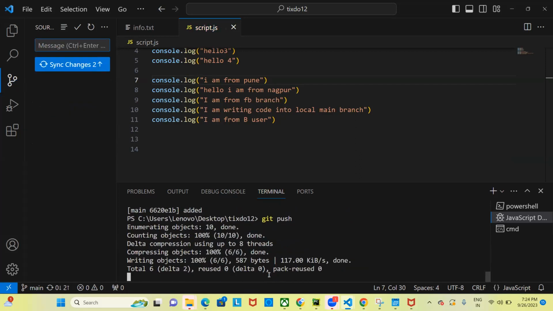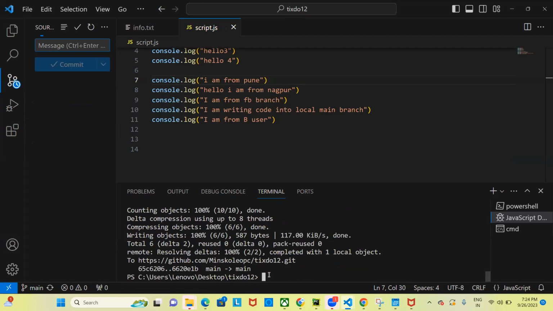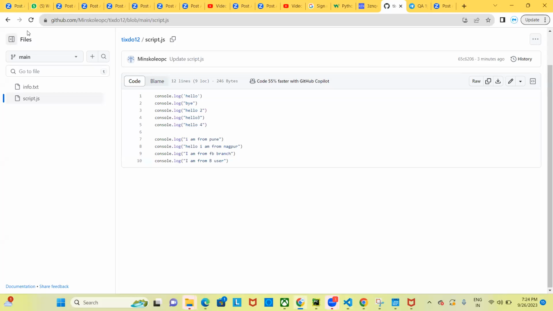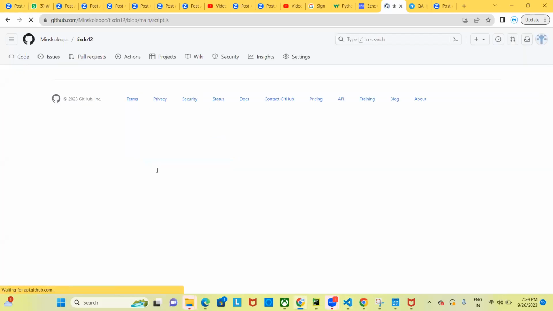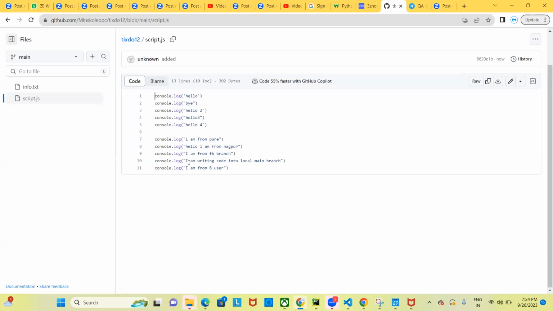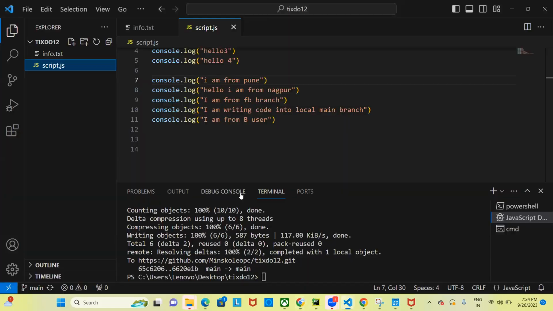There was a conflict, you resolved the conflict, again you added it to the staging, again you committed it, and again you pushed. Now if you go again to the remote main branch and refresh it, you see both the codes. I am writing code into local main branch and I am from B user. Both the codes will be there.